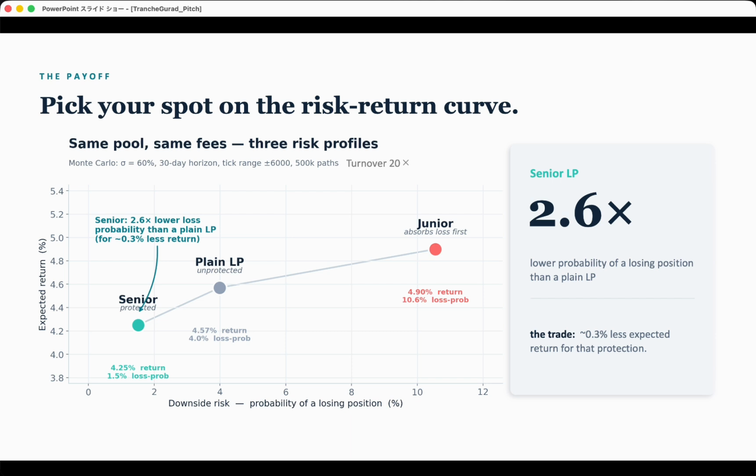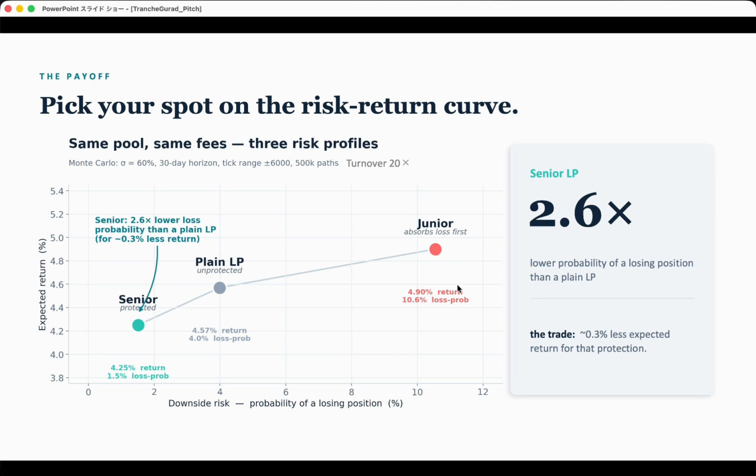And then I run the simulation with those parameters, assuming the pool turns over about 20 times over the period. And look at what each LP actually gets. Same pool, same fees, 3 ways to play it. Let's go senior here. Your chance of losing money drops from about 4% for a plain LP to 1.5%. It's 2.6 times safer, for about a third of a percent less return.